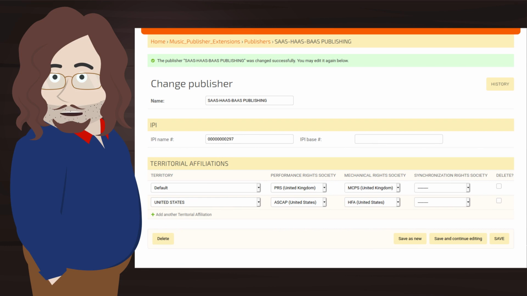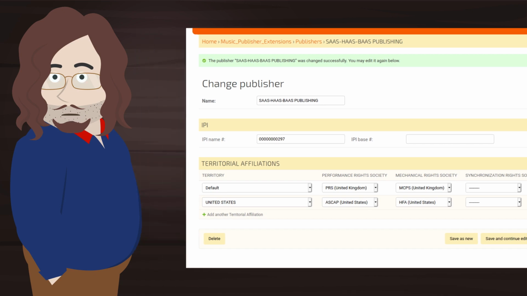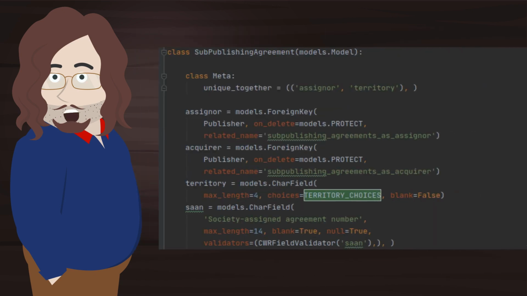Okay, let's have a look at the sub-publishing agreement code. The SaaS supports only general sub-publishing agreements. This means all collectible shares for all works for a certain territory are transferred from the assigner to the acquirer.